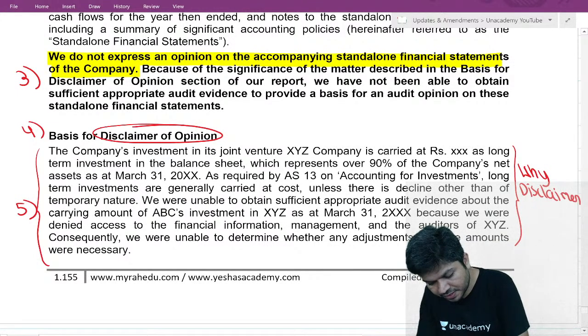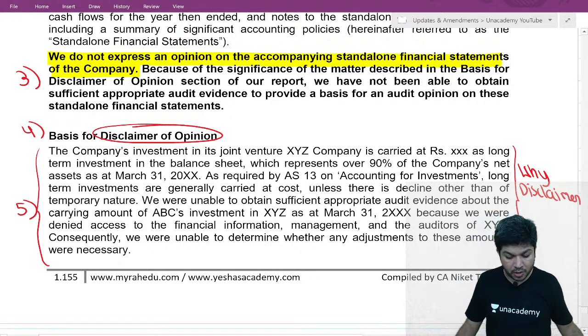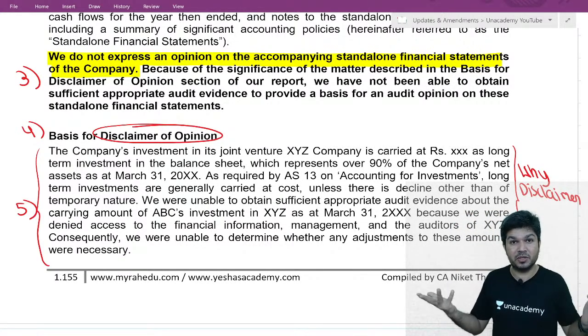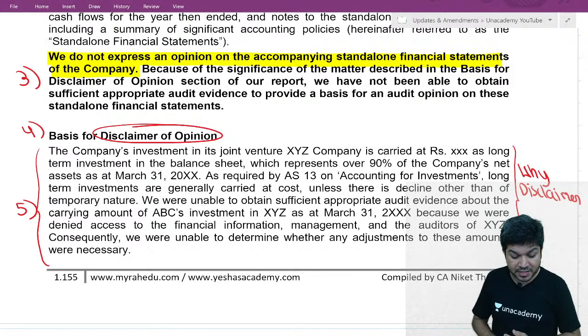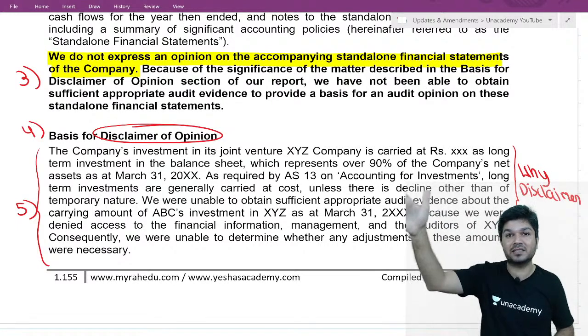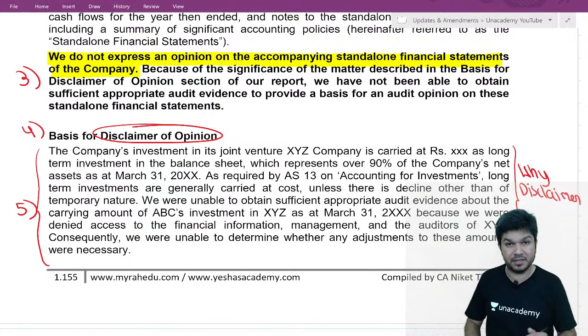Okay, the company has done an investment. Investment is carried at cost. We don't know whether any permanent diminution is there or not. Sir, why we don't know? They did not allow us to see the financials, talk to the management or auditor of that companies. Okay, this is the fifth one.